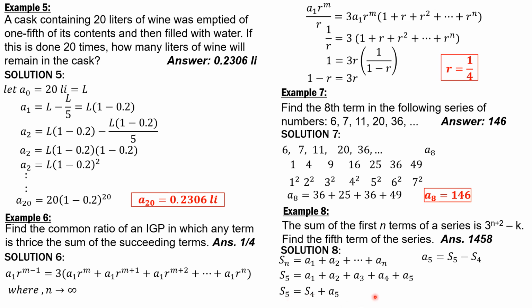Because we are given the formula for the sum of the first n terms, s5 is simply using this expression. We replace n by 5 minus s4, same expression, we replace n by 4. So a5 equals quantity 3 to the 5 plus 2 minus k minus 3 to the 4 plus 2 minus k. We cancel out k, and this reduces to 3 to the 7 minus 3 to the 6. 3 to the 7 minus 3 to the 6, that's the 5th term, equals 1,458. So that's it for that problem.